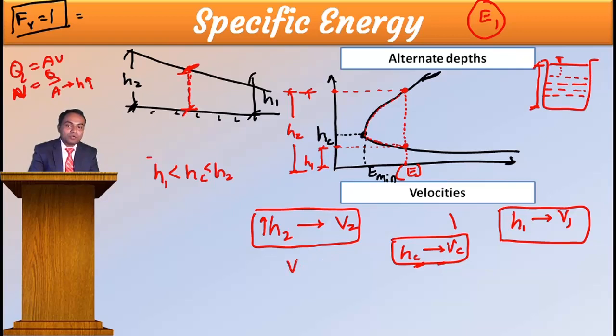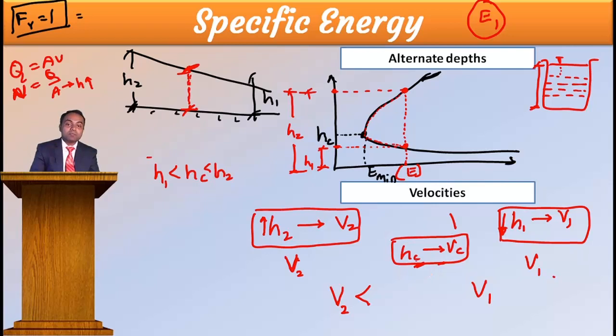Means this V2 is a small velocity compared to V1, because here h1 is smaller, so V is greater. Means I can write here V1 is greater than V2. Correct? But what about VC?